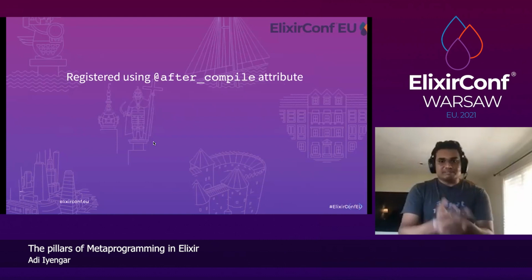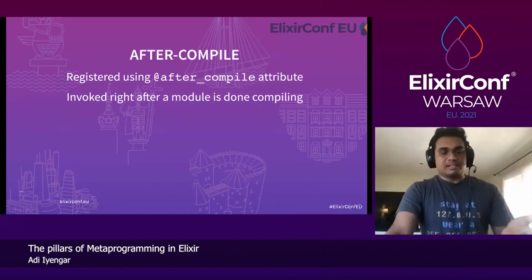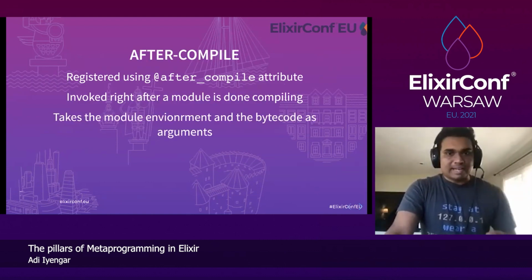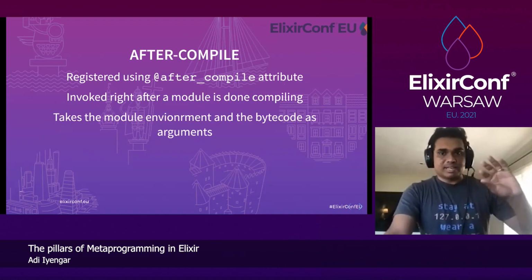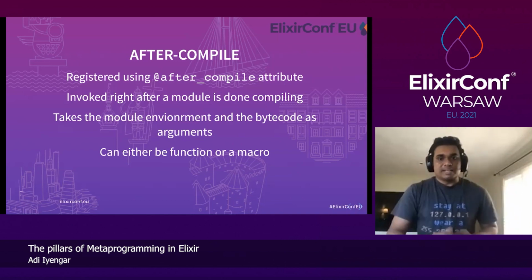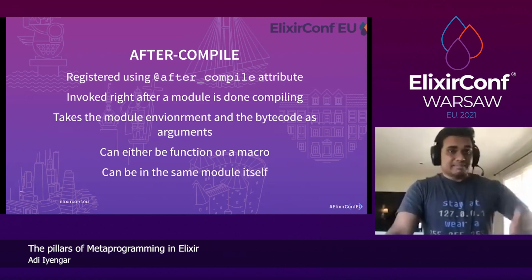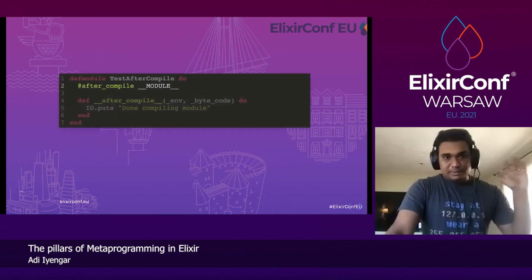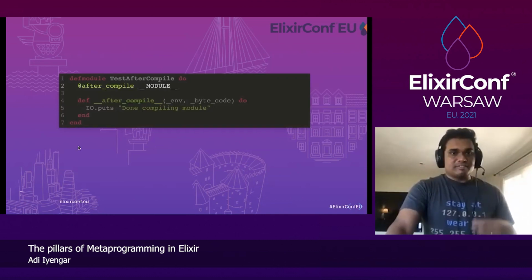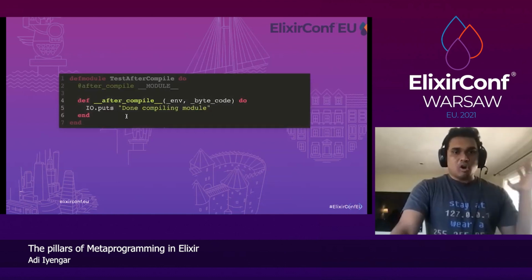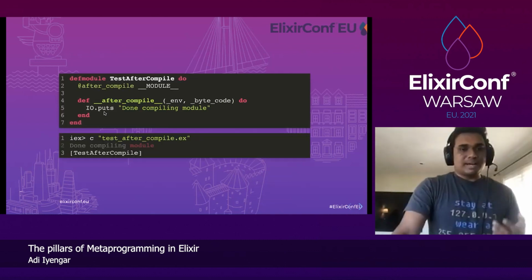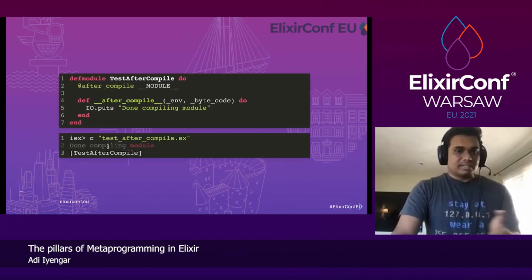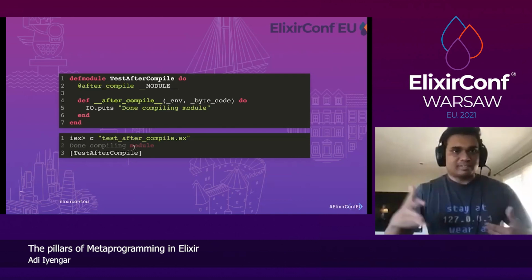Great. After compile is registered using the after compile module attribute, invoked right after the module is done compiling, and it takes 2 arguments, environment and bytecode. It can either be a function or macro, and it can be the same module itself. Here's a quick example. We define an after compile callback that's in the same module. All it does is print done compiling module, right? So once we compile the module, it prints done compiling module. Again, it's invoked right after the module is compiled.